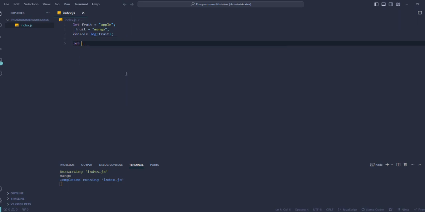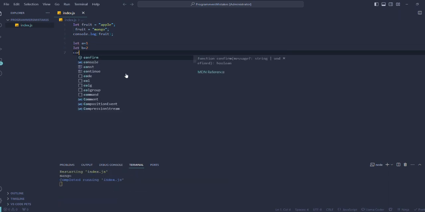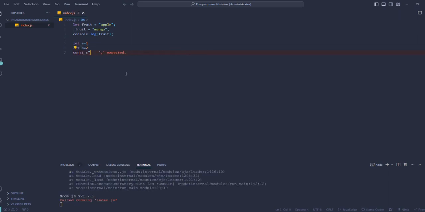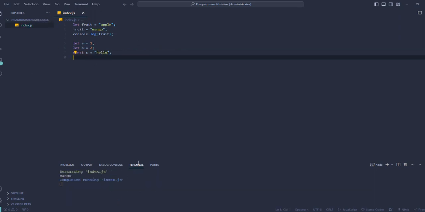The next mistake beginner programmers make is naming variables. You should not name a variable a, b or c, because it is difficult to remember the use case of the variable and why we created the variable in the first place. You can name the variables according to their use cases.